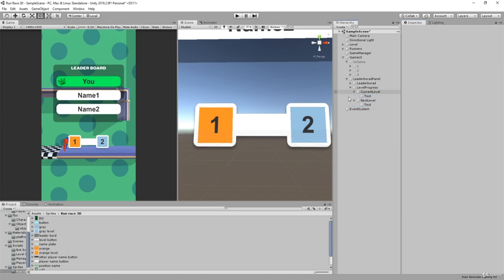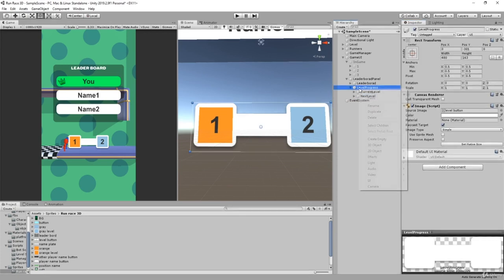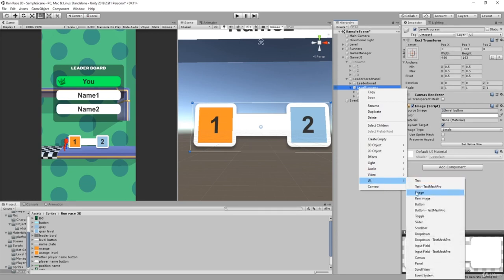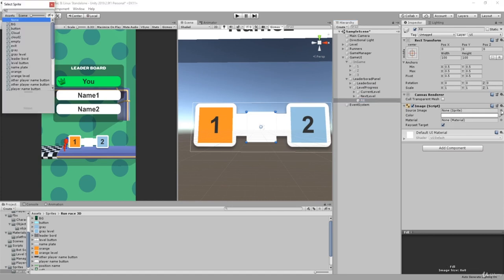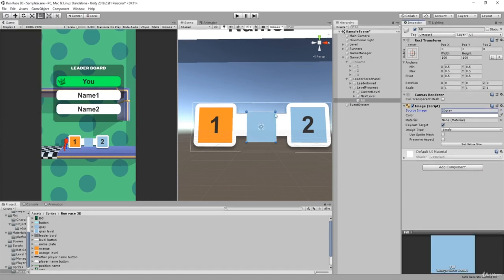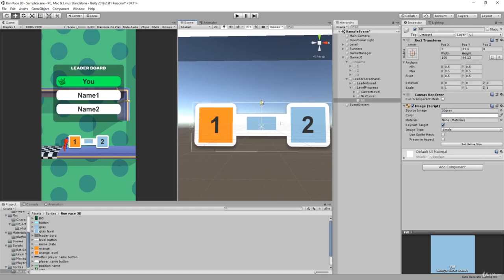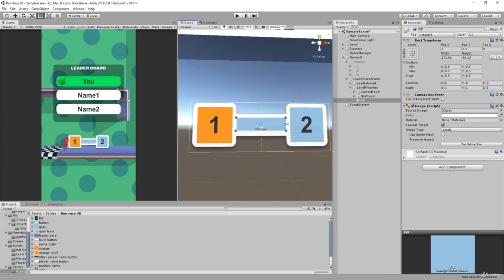So we have 1, 2, and inside in the middle we're gonna have that fill thing. So let's add another UI image, which will be called fill. And inside of the fill, so let's add fill. We're gonna have the same exact grading. So you're gonna position it in the middle, like this. Come on, bam. And bam. Come on, can I do it? Like this. And we are good to go.